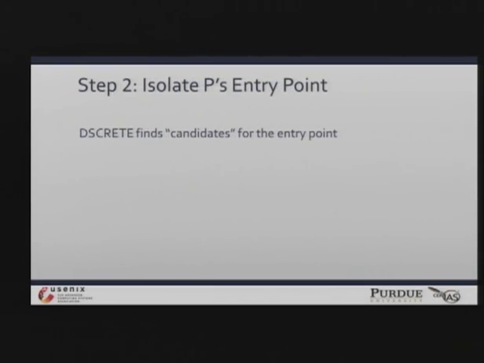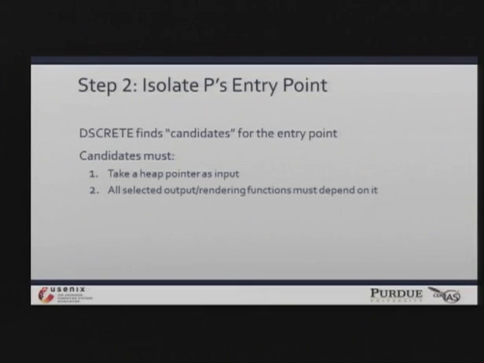So now in step 2, once we've isolated that whole output component in the application, we're going to want to find the entry point to that P function. Here we define the entry point as an instruction within that larger output component that takes as input a pointer to some data in the heap.